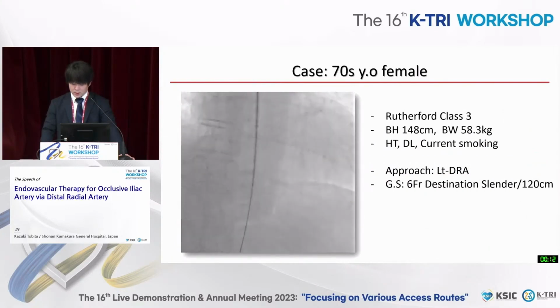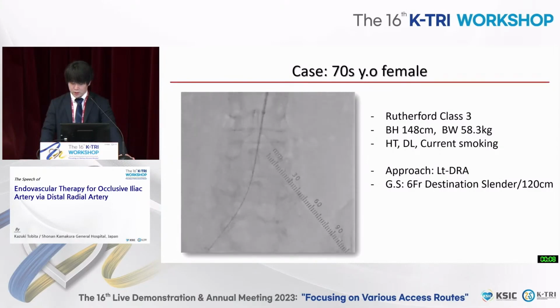So this is the case presentation. A 70-year-old female, not too tall but fatty. Risk factors were hypertension, dyslipidemia, and current smoking. We selected left distal radial artery and a 6 French Destination Slender. I like the right side approach because I hesitate about radiation exposure. However, unfortunately, her right radial artery was already occluded.